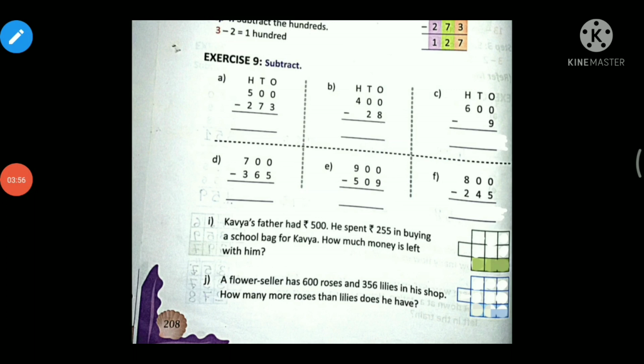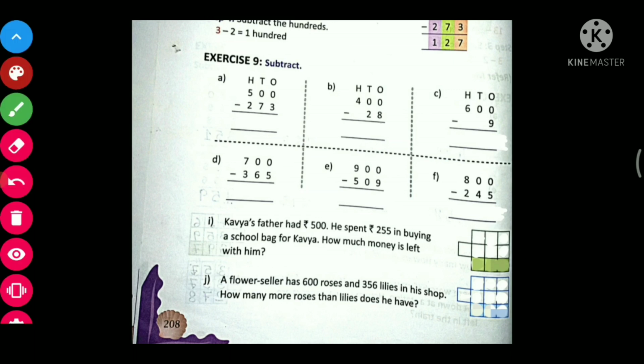So now my dear students, open page number 208. See the first question. So we need to subtract these two numbers. So see, in the ones place 0 and 3 are there. So this number will borrow 1 from the tens place. Now the tens place also has 0. So now this tens place will borrow 1 from the 100 place value, right?